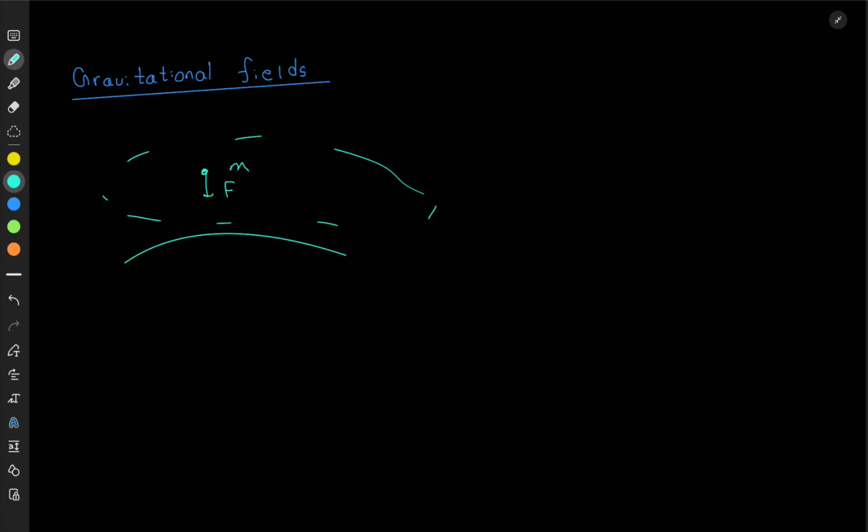Now, if you talk about electric fields, two positive charges are repulsed from each other. Two negative charges are also repulsed from each other. A positive charge and a negative charge are attracted towards each other. But if you consider masses, the masses are always attracted towards each other. So if you talk about gravitational fields, you talk about attractive forces between masses. A very important observation.